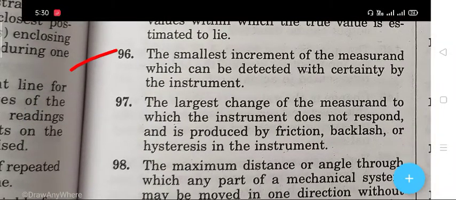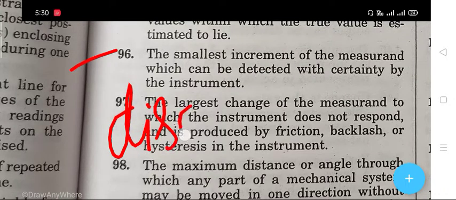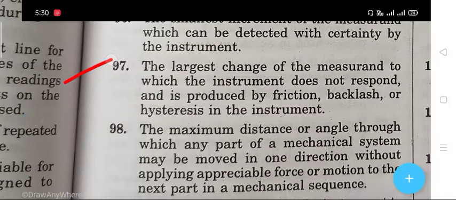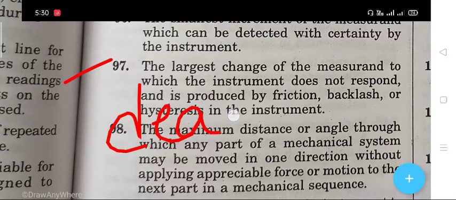Next question, 96, is the smallest increment of the measurand which can be detected with certainty by the instrument. The right answer is discrimination. Next question, 97, is the largest change of the measurement to which the instrument does not respond, produced by friction, backlash, or hysteresis in the instrument. The right answer is dead band.